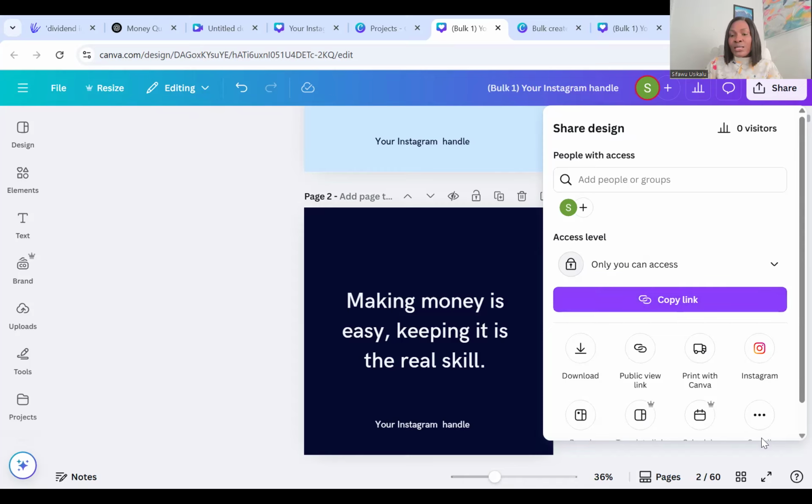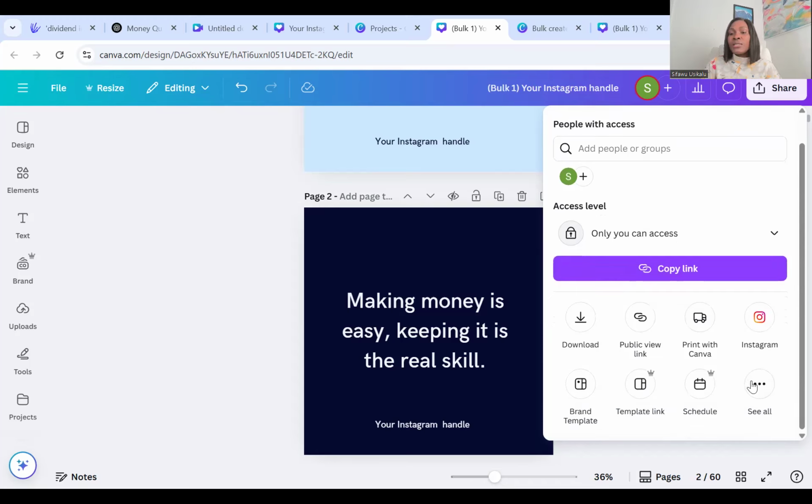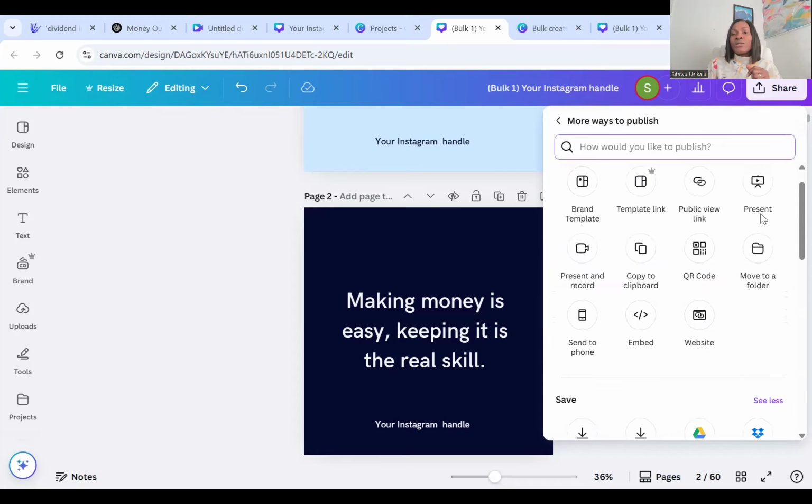So for us to do that, we're going to come to the same share button and click on see all. Once you click on see all, you can see template link. For the template link, you can see it has a crown. So if you want to sell this, you would need to subscribe to Canva. I think the subscription is about $19. You can check the amount in your own country. But I think they always give you a free trial of, I think, 30 days, right?